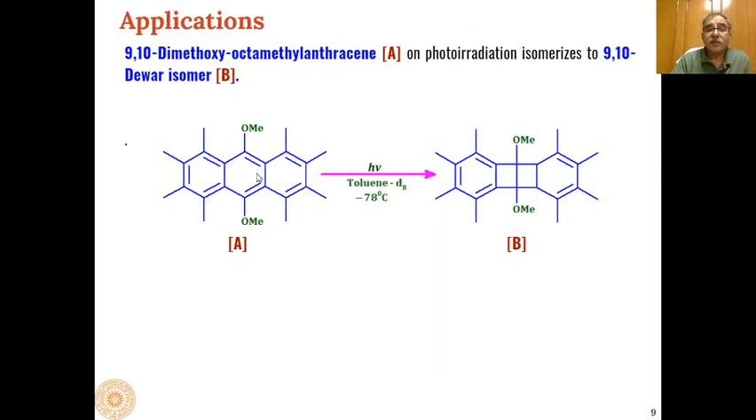Then another example is this 9,10-dimethoxy octamethyl anthracene. When this undergoes photochemical irradiation in the presence of deuterated toluene at -78°C, a bond is formed between these two positions, and we can say Dewar benzene is formed like this. So we will get the 9,10 Dewar isomer as the product.